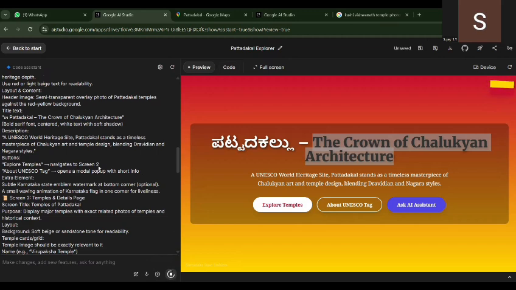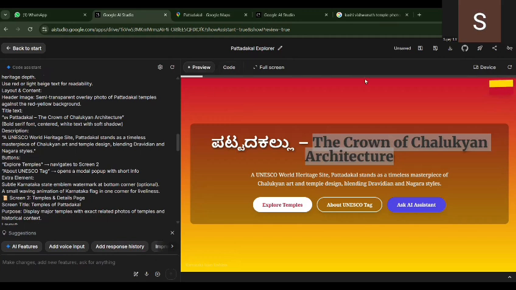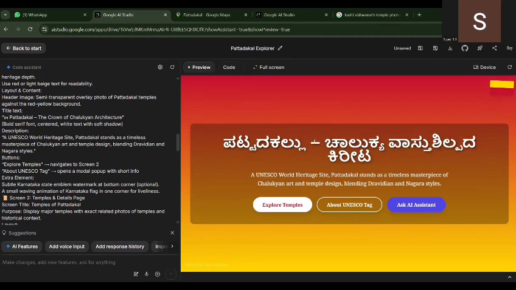It's running, you have to wait for a second. It's generating, it may take a while, so be patient, don't hurry. See, it's loading. Yeah, see, it's been created in Kannada. Chalukya Vastu Shilpada Kirita, it's been translated. In this way, you can make changes and add your own ideas or innovations.